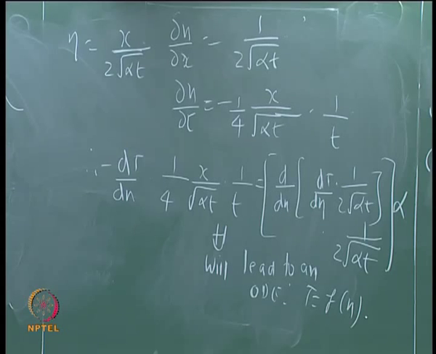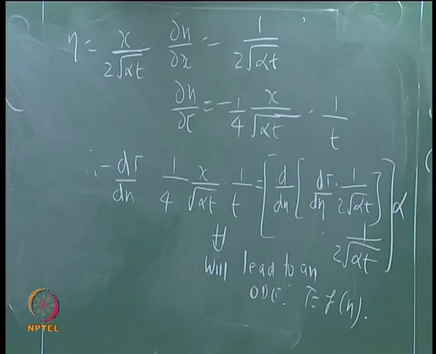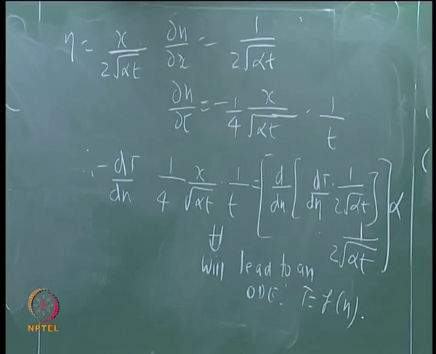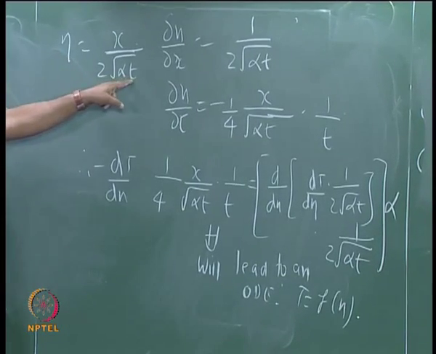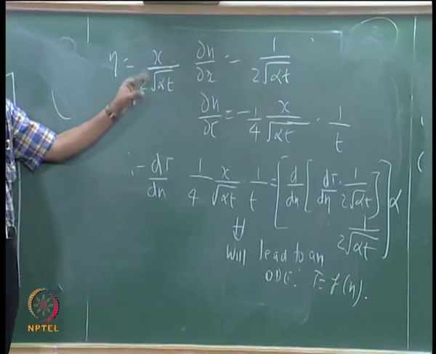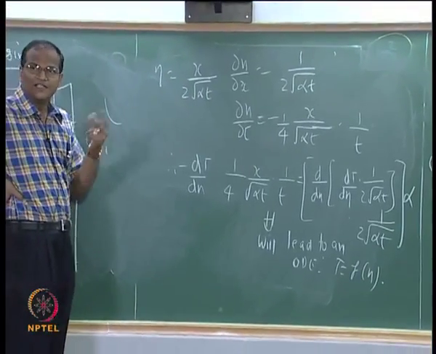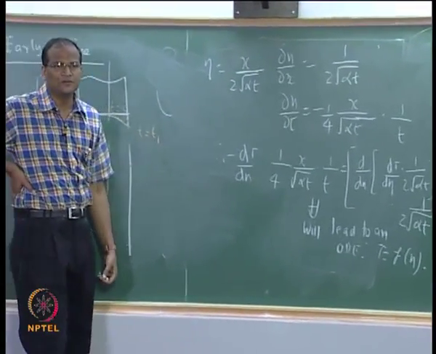T equal to 0 or t equal to infinity, when t equal to infinity theta tends to... correct. Mathematically, as far as this is concerned, t equal to infinity corresponds to eta equal to 0, x equal to 0 also corresponds to eta equal to 0.